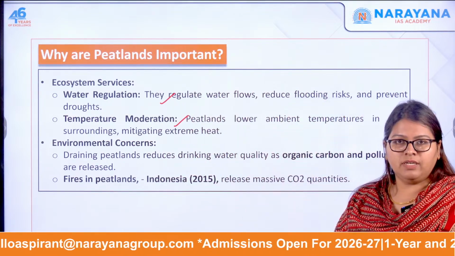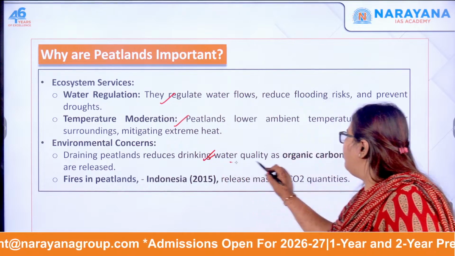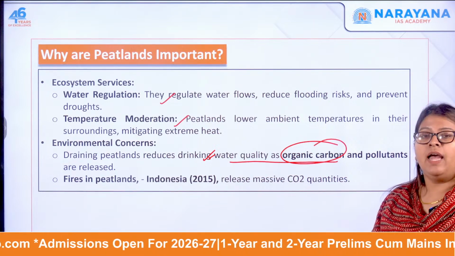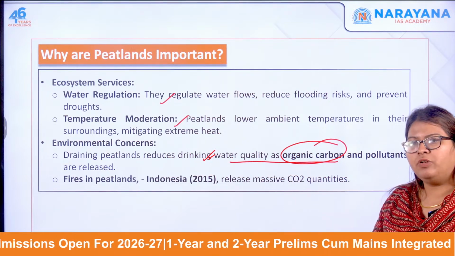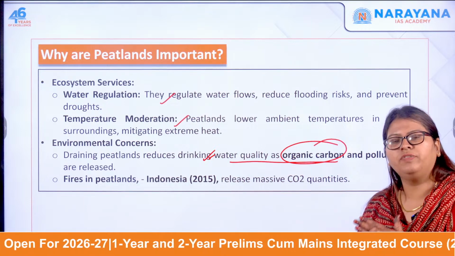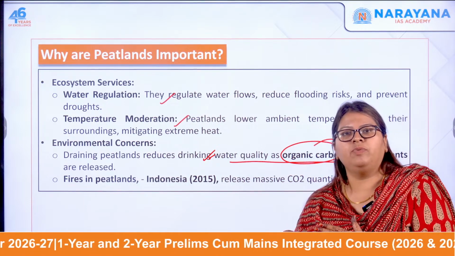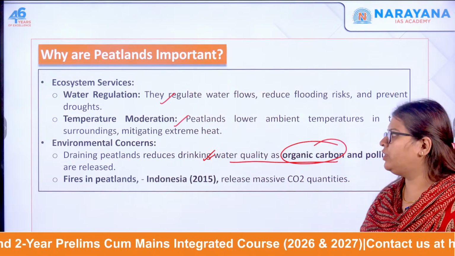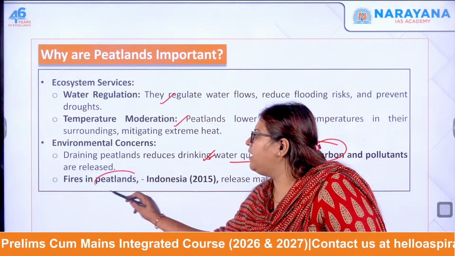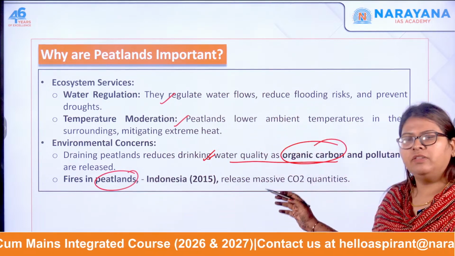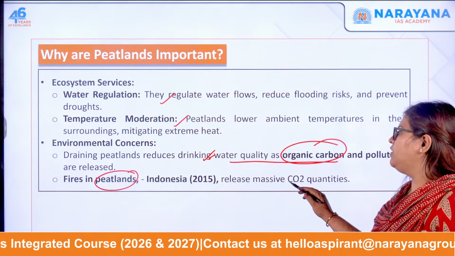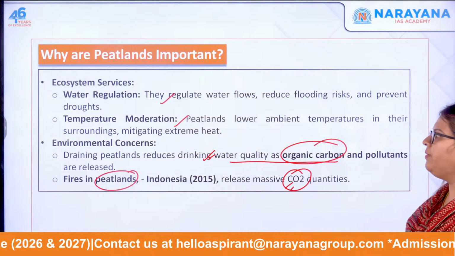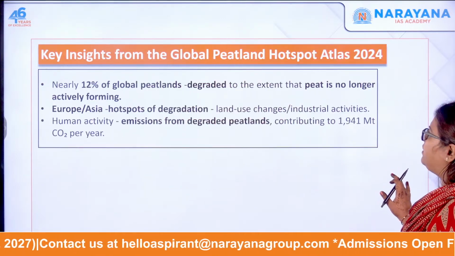Next one, the environmental concerns. If you drain it, then the water quality will be very poor. There will be pollution, and the carbon will also be released. How will there be pollution? When it totally goes off, the runoff of agricultural as well as industrial effluents will be there. That will result in seepage into groundwater, thereby causing pollution. Next one, the fires in the peatlands are very, very dangerous. For example, the 2015 fires in Indonesia, which released massive quantities of metric tons of carbon dioxide. So this is why peatlands are important.